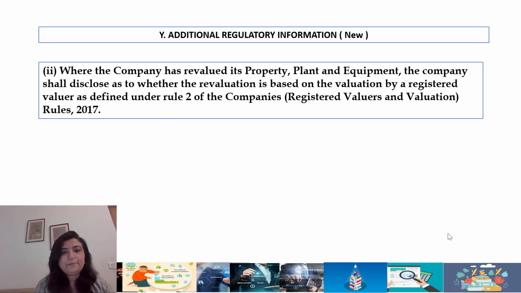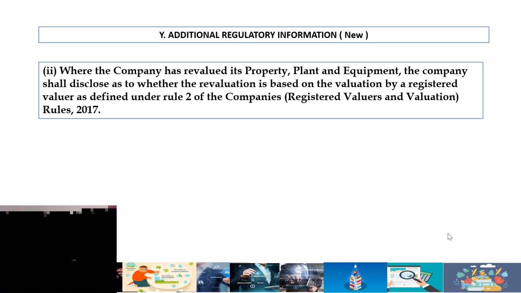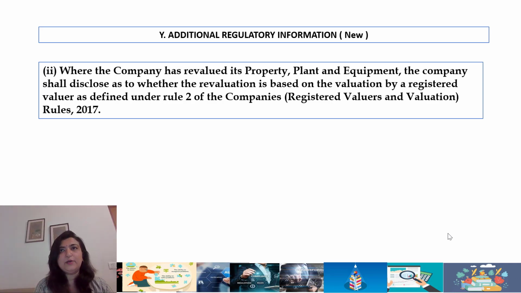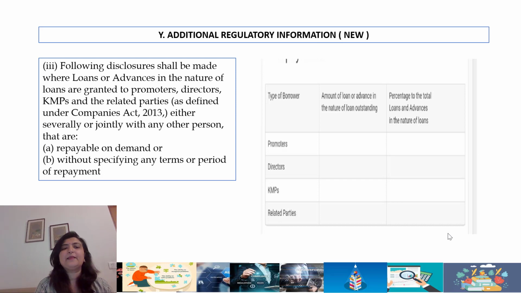Revaluation, where the company has revalued its property, the company shall disclose as to whether the revaluation is done by a registered valuer. So the Companies Act was fairly clear on this. Now there is a new set of professionals called registered valuers. So you need to ensure the company only gets this valuation done by a registered valuer.